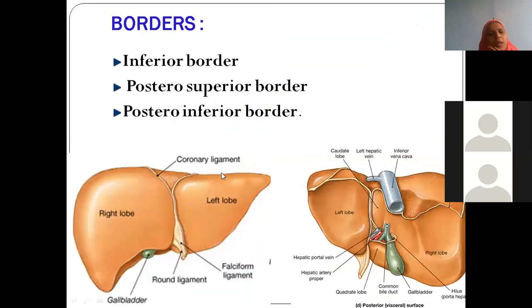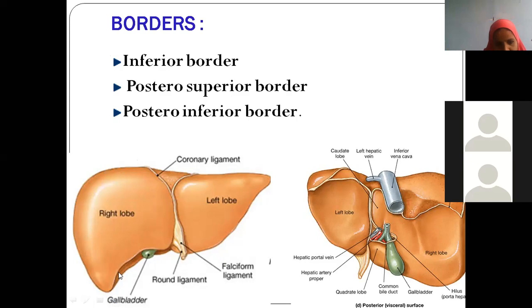Now see here, what are the various borders? You have seen different aspects of the liver, from the front and the visceral aspect. Now let us see the various borders. This border looks very sharp, isn't it? All around, when you see from down, this is the visceral surface. This whole border which you are seeing from down is the inferior border. Now see the other border, the posterior one: this whole border is forming the superior border. If you go much behind and check, this becomes the posterior superior border.